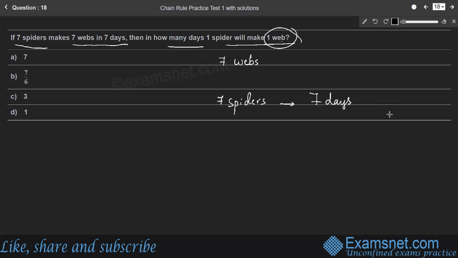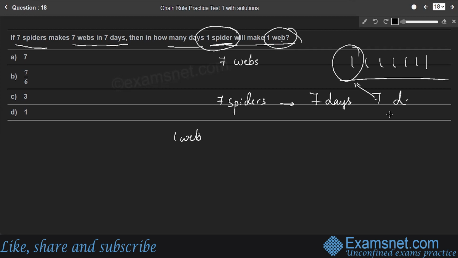Therefore, to make one web, one spider will take how many days? So 7 spiders to make 7 webs. So to make only one web, one spider will take complete 7 days.